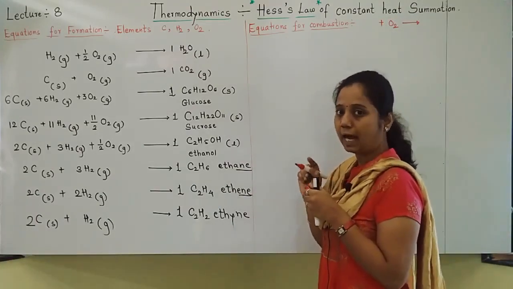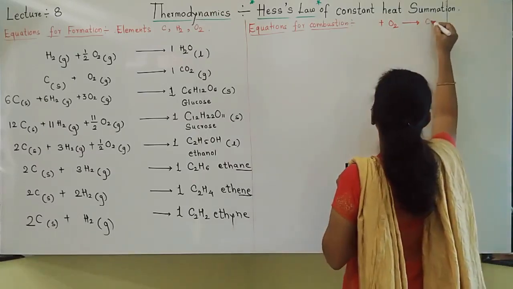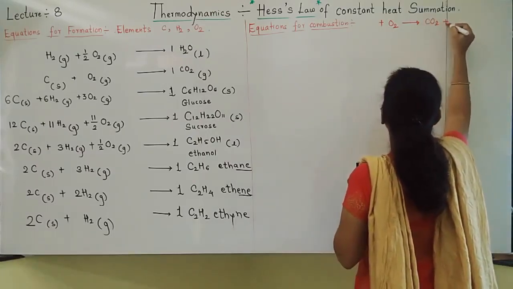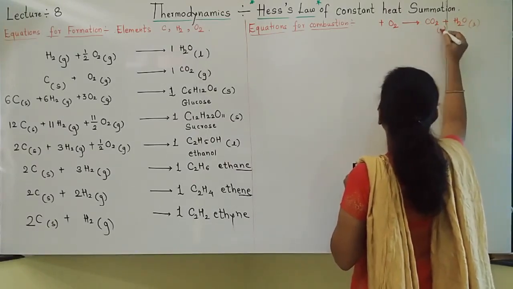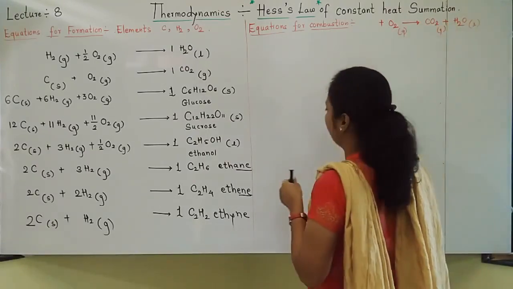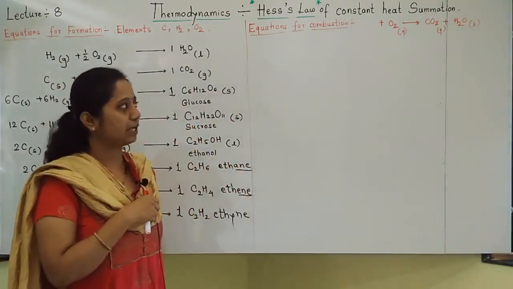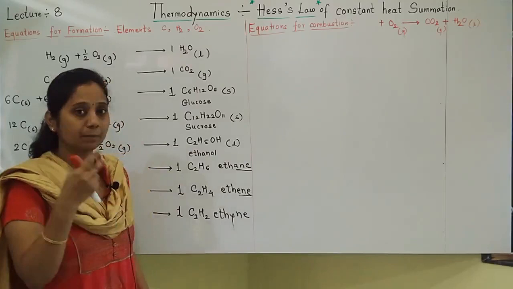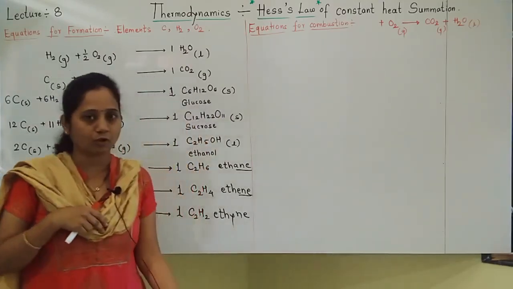And remember that combustion products are carbon dioxide and water. Products are always carbon dioxide and water.